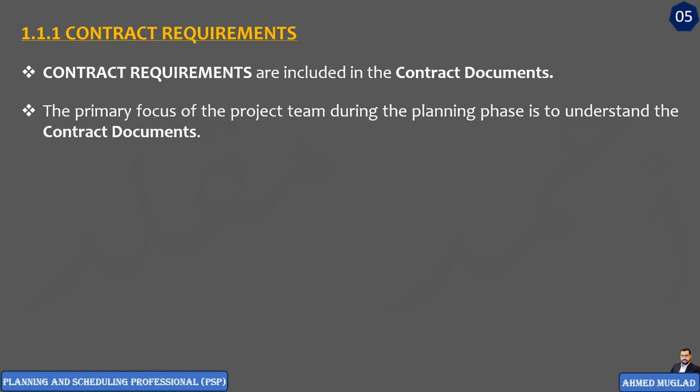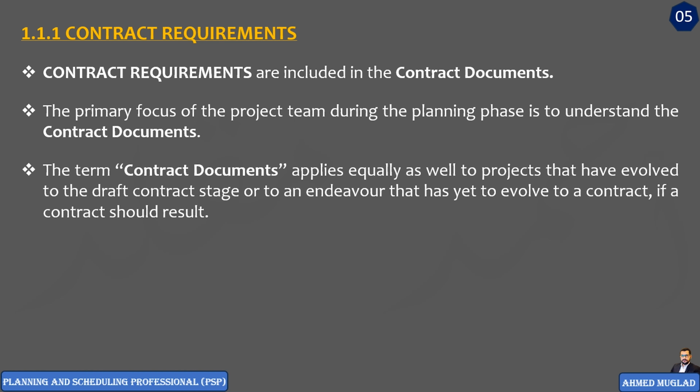Second point, the primary focus of the project team during the planning phase is to understand the contract documents. All project team members, not only the project control team, need to know and understand contract documents, contract terms, conditions, requirements, and their relationship to the work. Third, the term contract documents applies equally well to projects in the draft contract stage, or to an endeavor that has yet to evolve into a contract, if a contract should result.